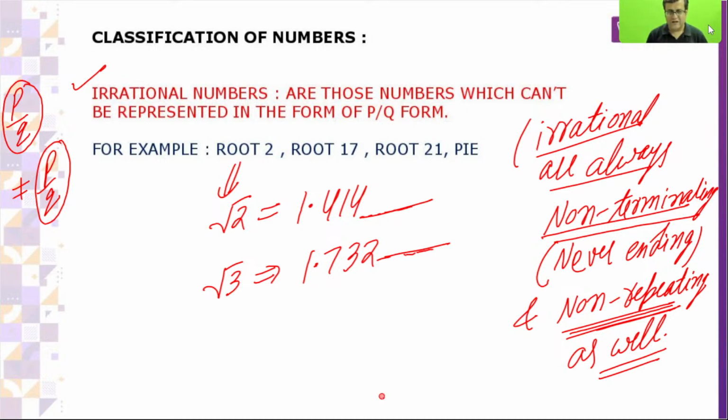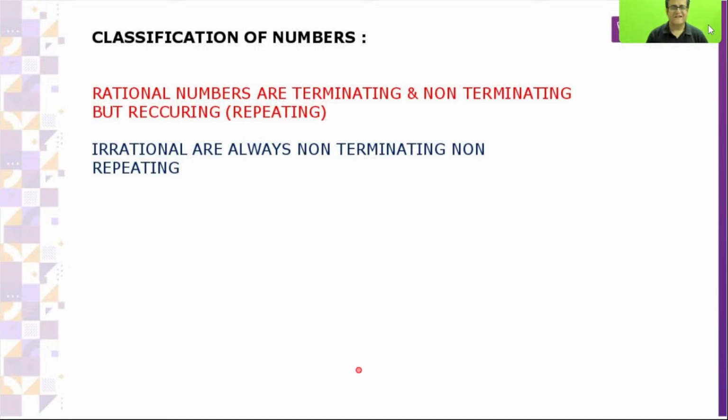If you do remember, there was a way as well. They used to make a perpendicular, a right angle triangle on the number line, and they used to represent the value of root 2, root 3. If you check, you will come to know. I'm not going into that because it is not that important for you. You just remember that irrational numbers can be represented on the number line but can never be written in P by Q form. I think this is clear. We should move on. Yes, of course, 9th class NCERT book.